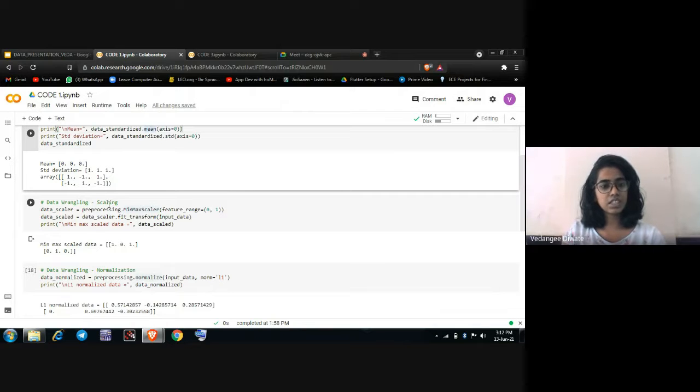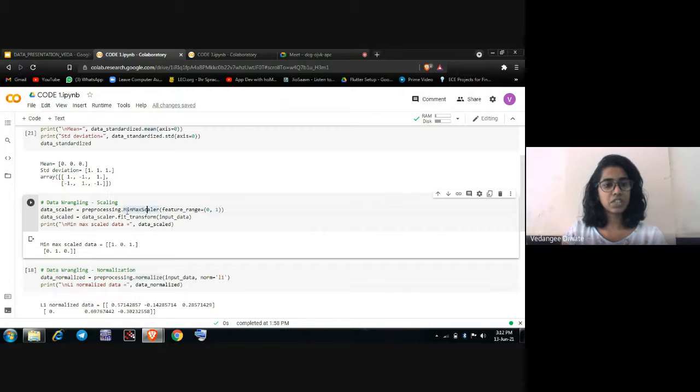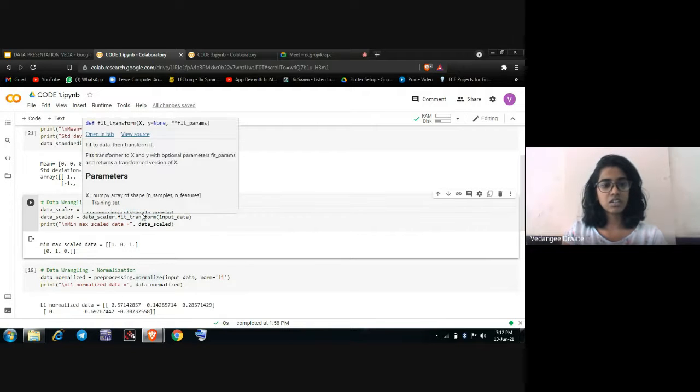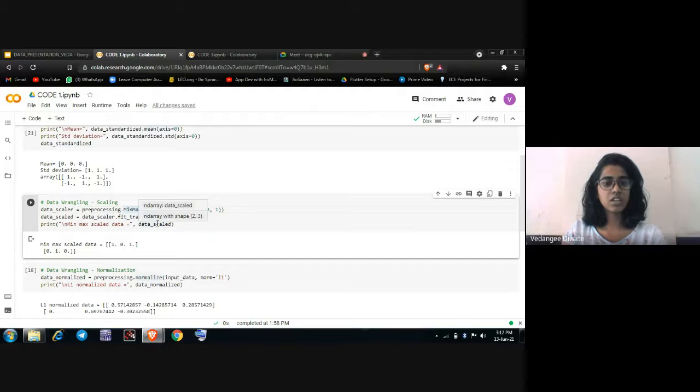So next is the scaling. Here we are using the data scaler, preprocessing MinMaxScaler. It is nothing but minimizing and maximizing the data. Then we use .fit_transform, which fits the data and then transforms it. Here our output, the min-max scaled data, equals 1, 0, 1 and 0, 1, 0 in matrix form.